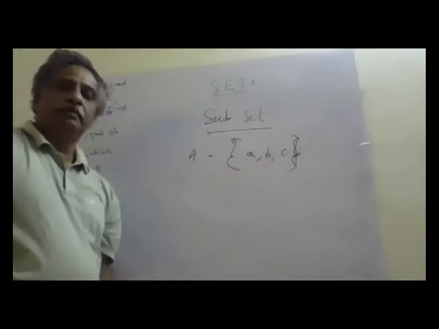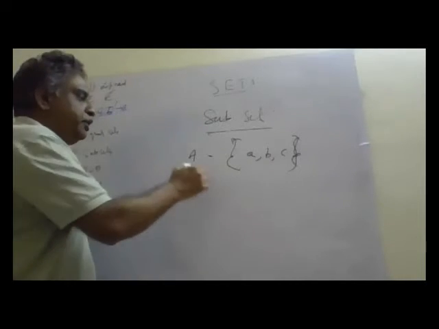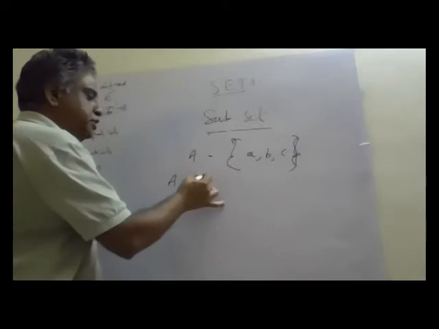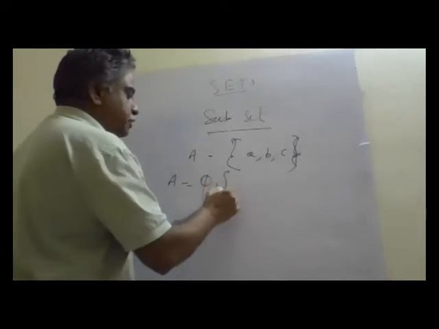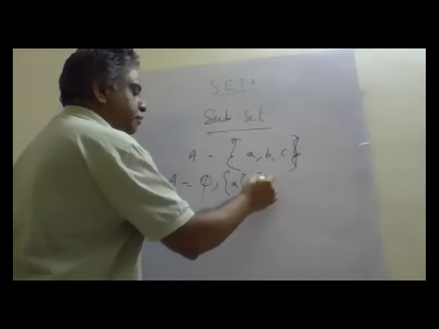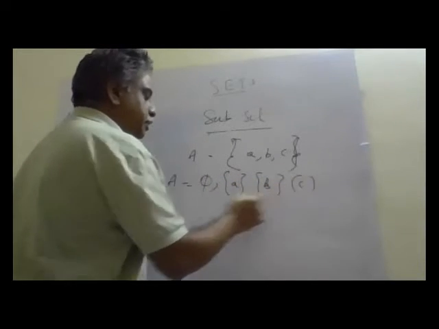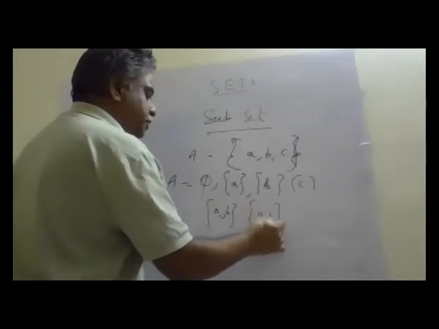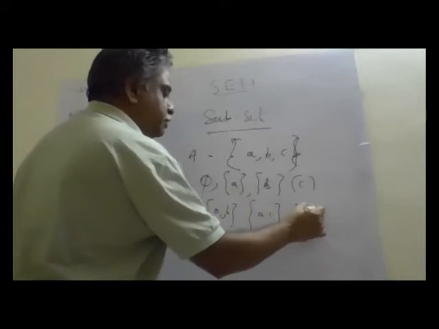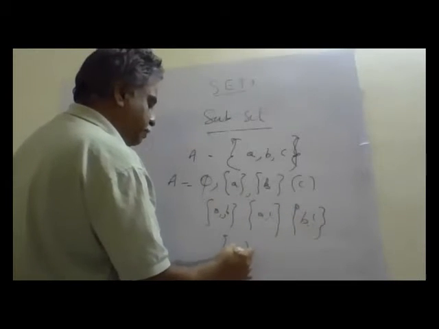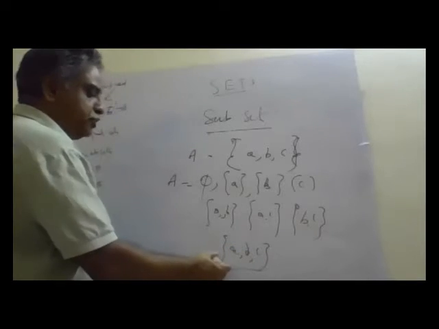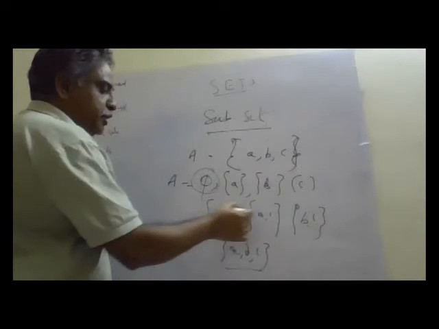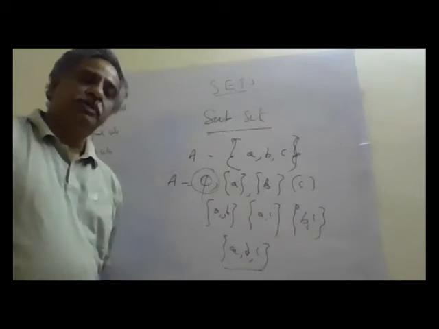If you see an example, three elements of A, B, C. Now I want to write all the subsets of A. One is the null set, another is A, B, C, A comma B, A comma C, B comma C, and A, B, C. So the null set is also a subset of A, A is also a subset of A, each element individually is a subset, and the combinations of elements are also subsets of A.